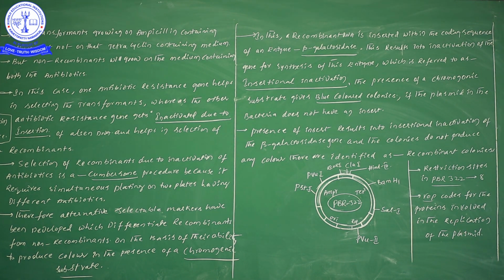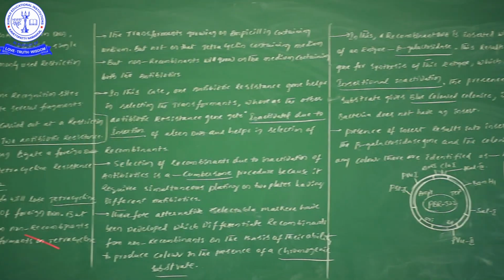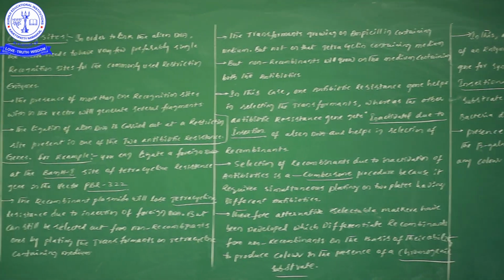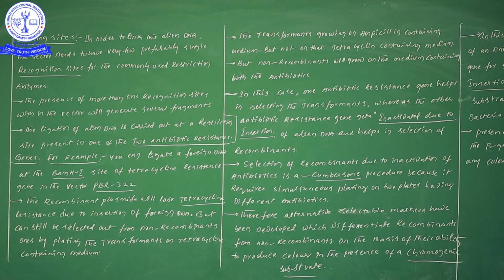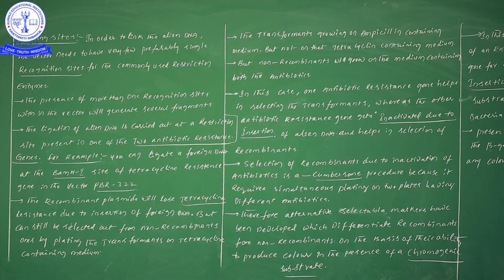Coming on to the topic, in pBR322, I will explain orally, you try to listen. It consists of 2 antibiotic resistance genes: one is tetracycline and one more is ampicillin. In this video, just 2 points you try to remember.